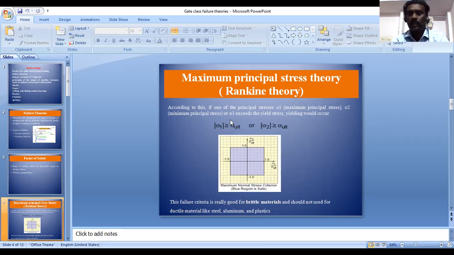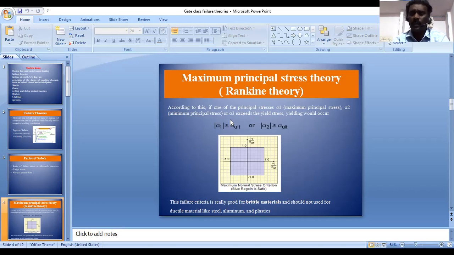For example, if I apply a load on the component at t equal to 0, applying a 10 kilonewton load, and after 1 hour I am applying the same load, then the load is referred to as a static load. If the load magnitude and direction vary with respect to time, then the type of loading is dynamic loading.